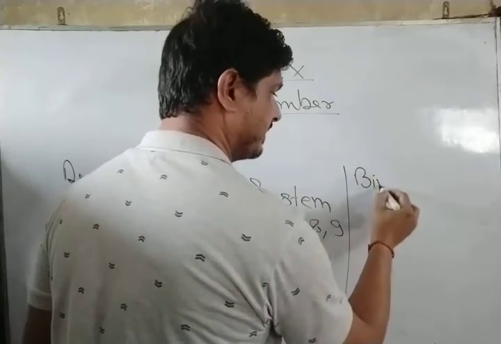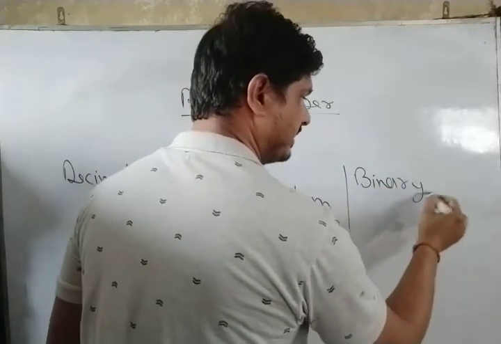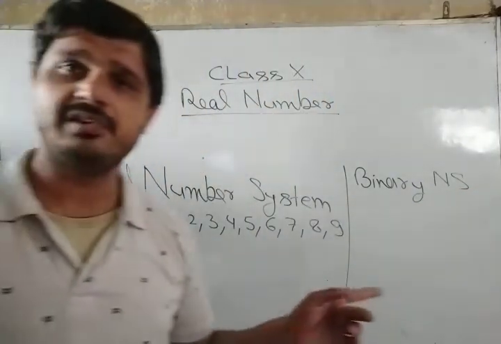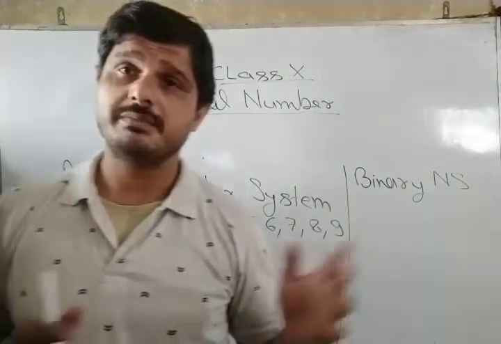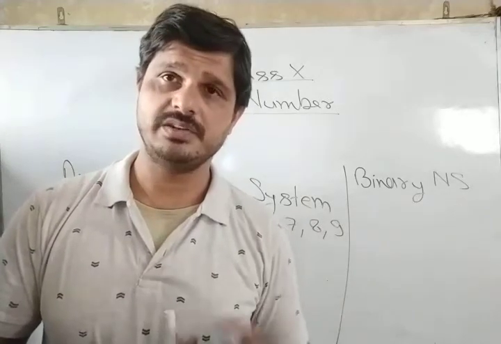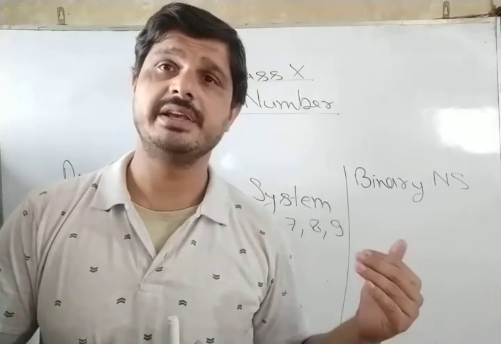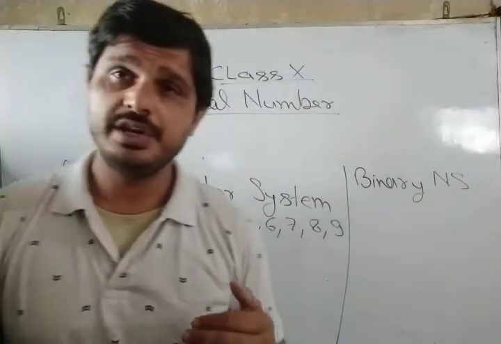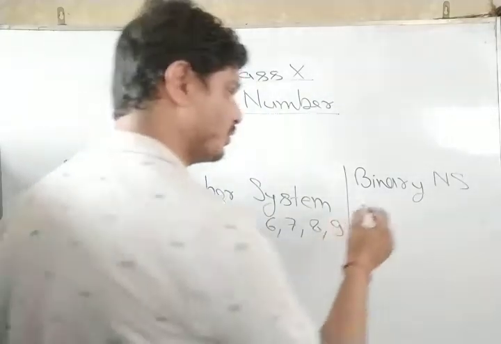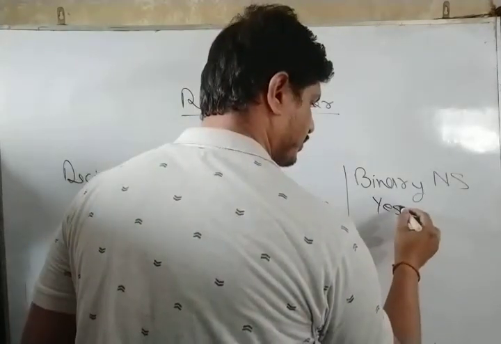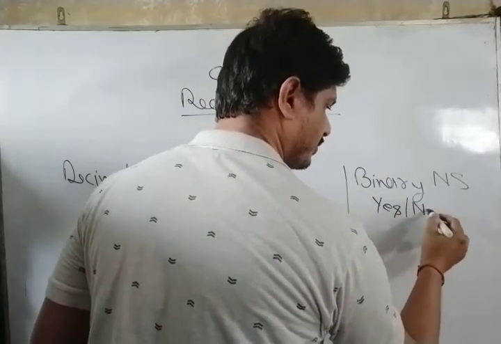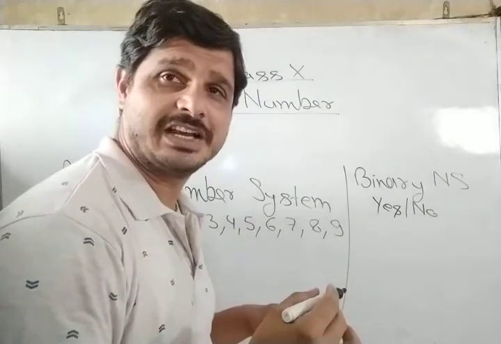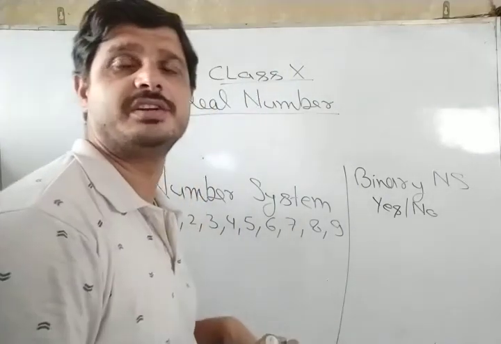Binary number system. If you're talking about our machines, refrigerator, TV, etc., they understand only two types of language: yes or no. Either they receive electricity or they do not.